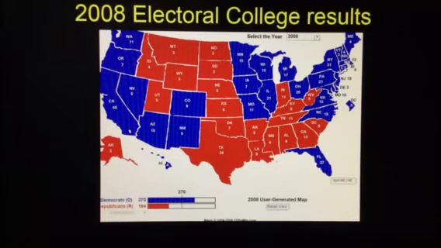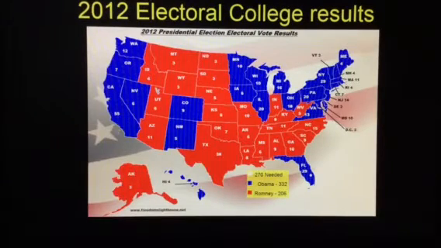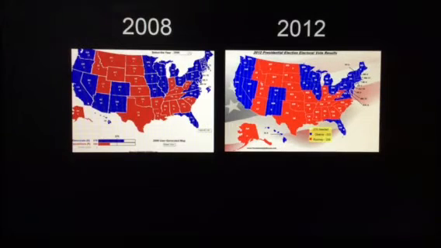This was 2008. In 2012, President Obama is running for re-election against Mitt Romney, the former governor of Massachusetts, who was the Republican nominee. Obama was the Democrat nominee. Again, blue, Democrat, red, Republican. And when you compare the two maps from 2008 to 2012, you can see that several states had swung over to the Republican side.